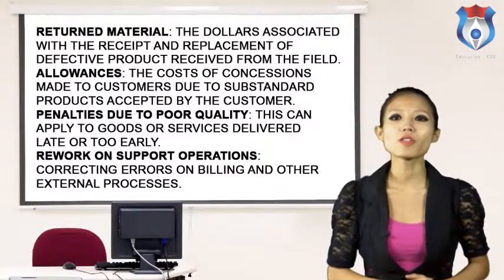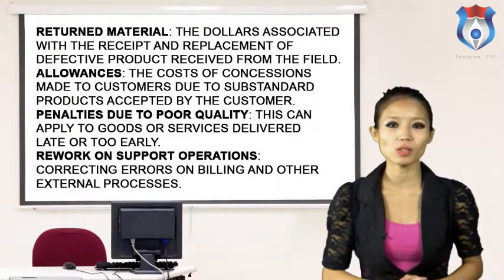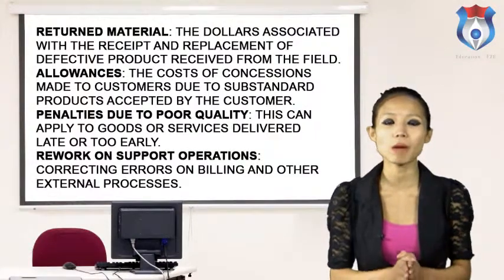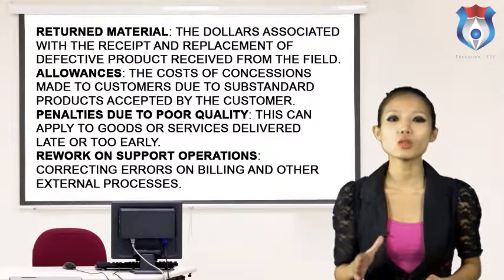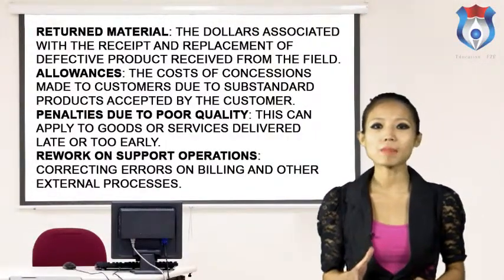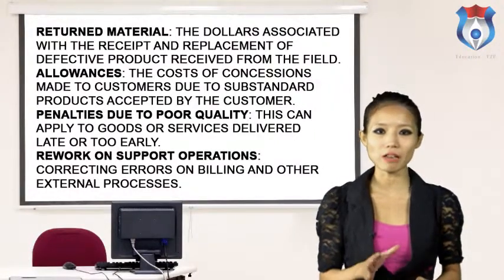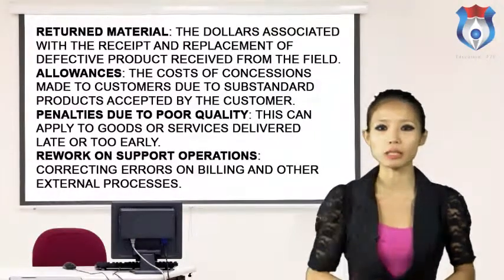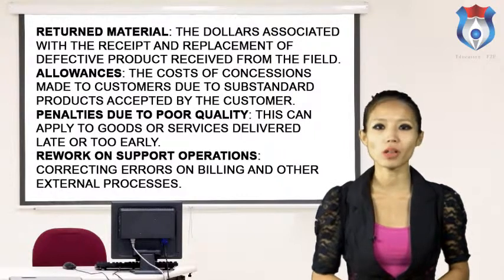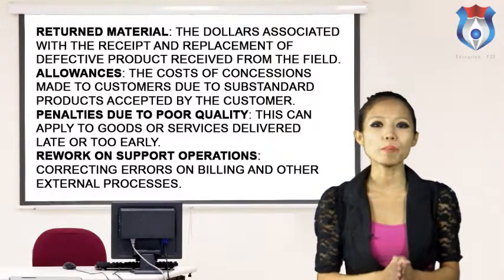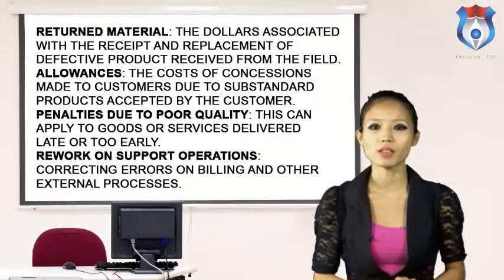Return material: the dollars associated with the receipt and replacement of defective product received from the field. Allowances: the cost of concessions made to customers due to substandard products accepted by the customer. Penalties due to poor quality. This can apply to goods or services delivered late or too early. Rework on support operation: correcting errors on billing and other external processes.